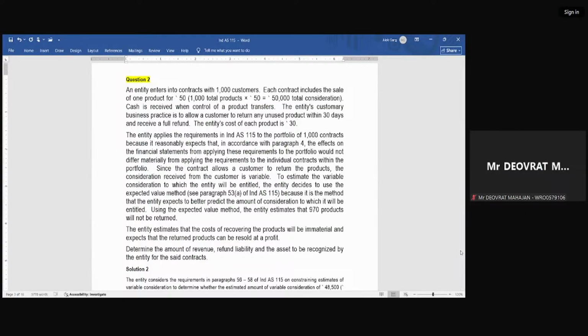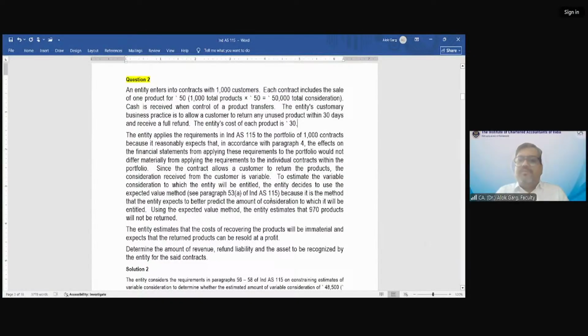Devrat, please mute yourself. Yes. So my question was, since every customer has a right to return in the next 30 days, whether the company should wait for the revenue recognition for the next 30 days, or the company should estimate the probable reversals which will come. So the company will estimate and wait for those revenue recognition, but for the rest of the revenue, the company can recognize immediately without waiting for 30 days to expire.